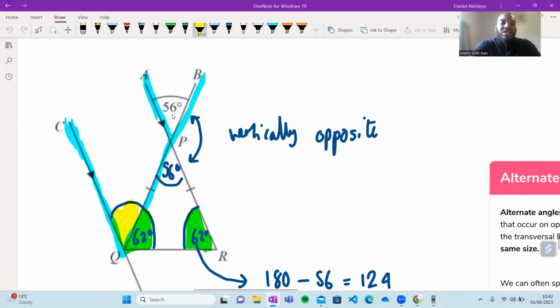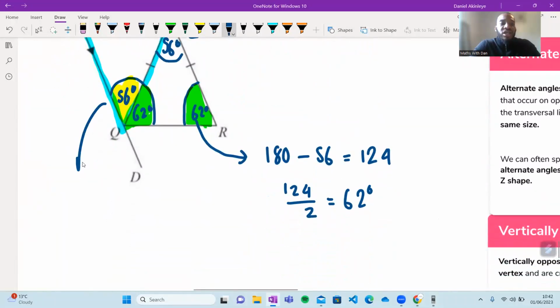So that means that this angle here is yellow too. So this is also 56. So you're going to say this is 56, and then you're going to say corresponding angles. Corresponding angles. Yeah?